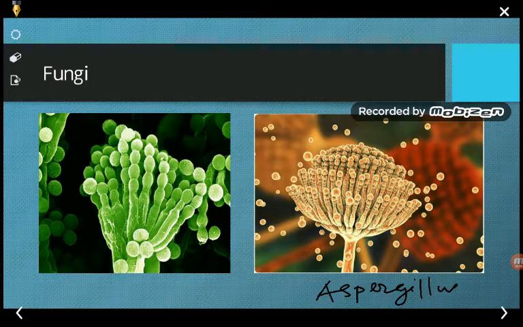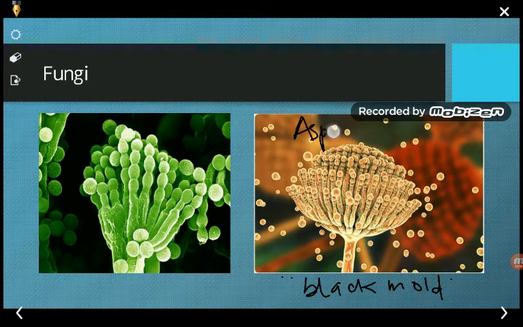It is a fungus, and it is one of the most common genus. It causes a type of disease, and the disease is called black mold. Black mold is a disease which is caused by Aspergillus.